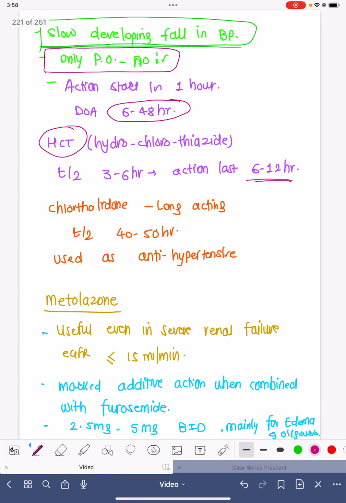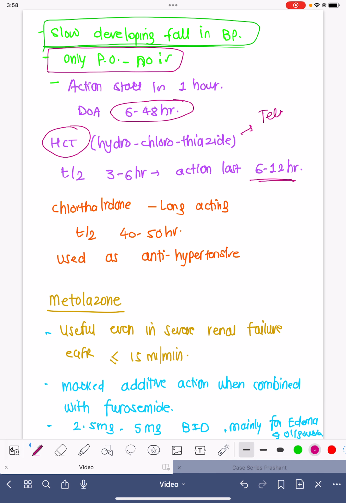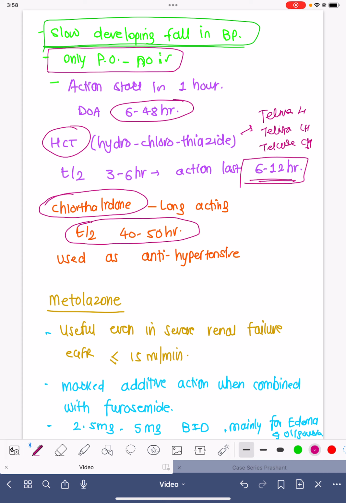Hydrochlorothiazide is very commonly seen. It is with Telma H, Telista H, or Telista CH, or Telcure CH, or Orcure CH. So wherever H is there along with the telmisartan, that is hydrochlorothiazide, and it acts for around 6 to 12 hours. Chlorthalidone is extremely long acting. The half life of the drug is around 40 to 50 hours.